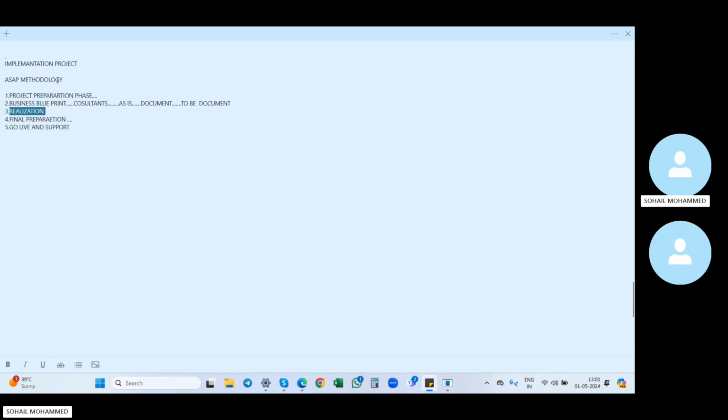So that is about the implementation project. Next, after the implementation project, we have the support project. You already know the support project is nothing but we will do the support here. Whatever errors the business gets will come as tickets. Based on the tickets, we will take them and solve them. These tickets are of three types: high risk, medium risk, and low risk. Okay, low level, medium level and high level. So based on these tickets, we will solve.